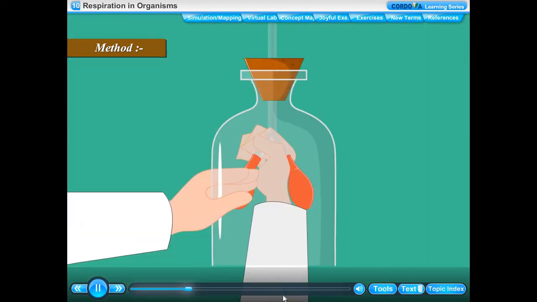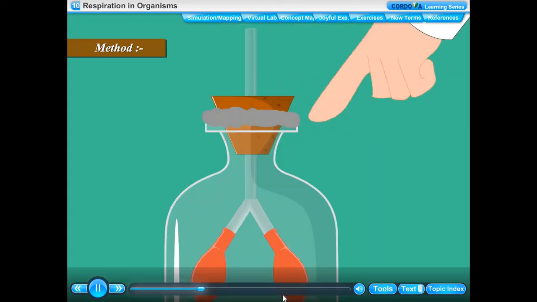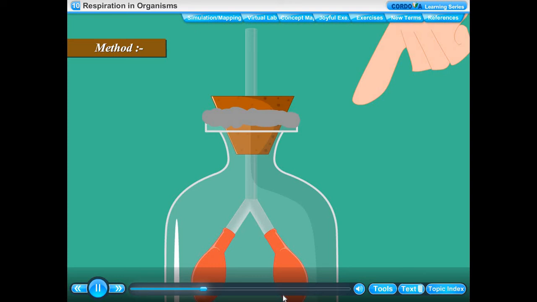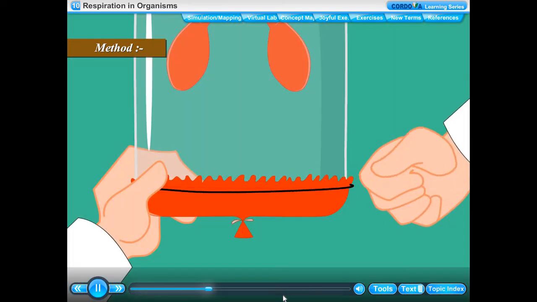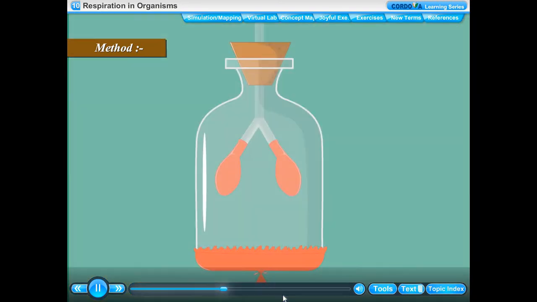We introduce the tube fitted with 2 deflated balloons from the cut end of the bottle and pass the tube through the hole in the cap. We use plasticine to seal the cap and make it airtight. A thin rubber sheet is tied around the open base of the bottle using a large rubber band. Our apparatus is ready. See figure.